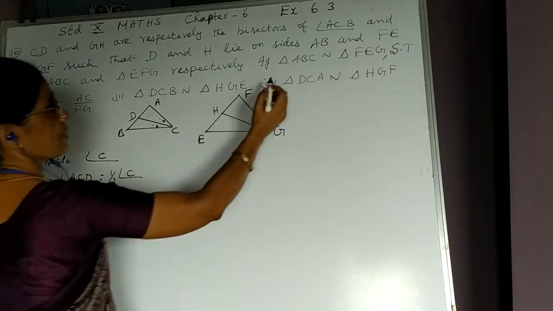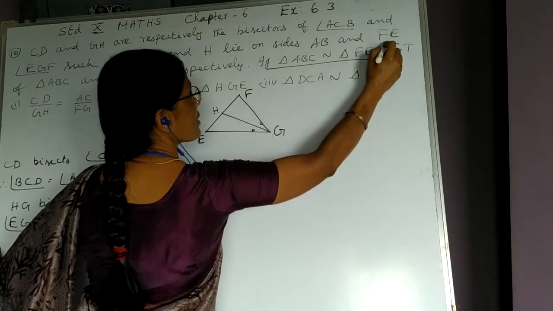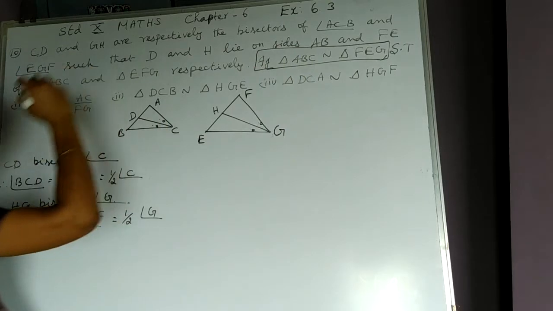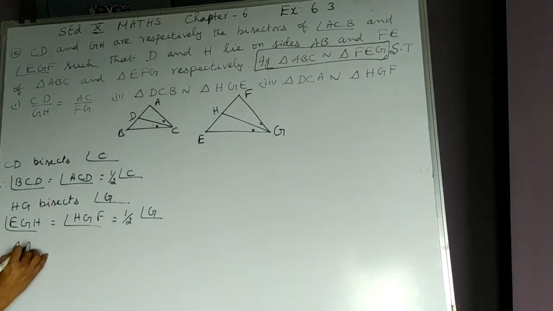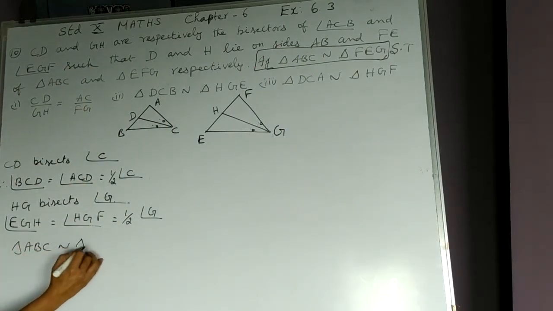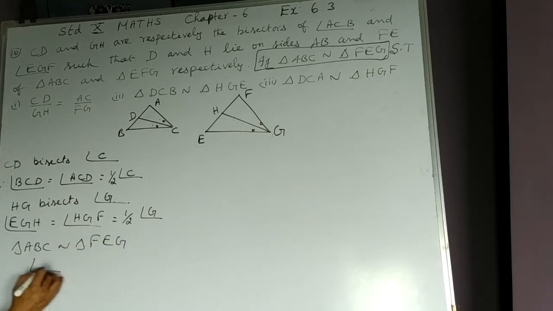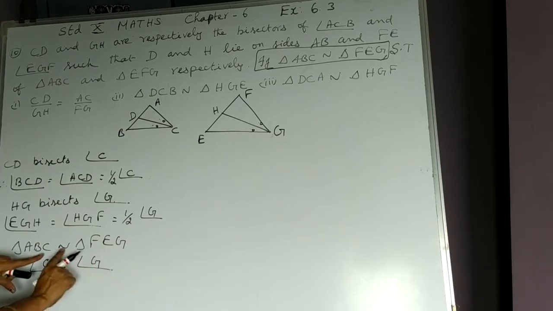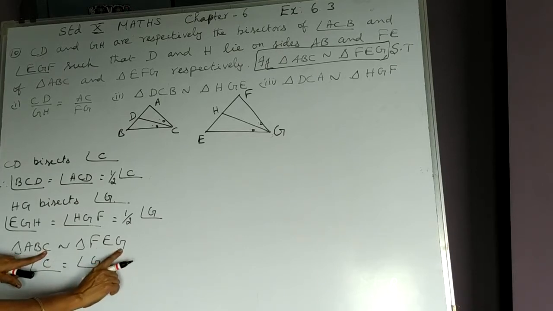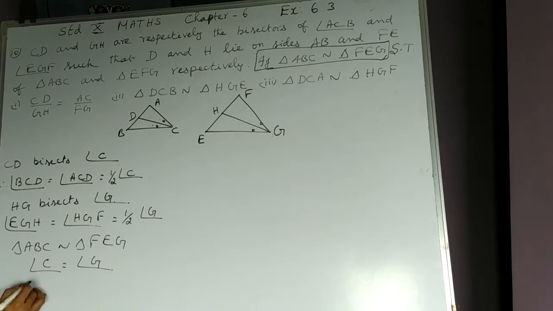And we are given triangle ABC is similar to triangle FEG. Therefore, angle C is equal to what? Equal to angle G. We know when two triangles are similar, corresponding angles are equal. I take divisor 2 on both the sides.